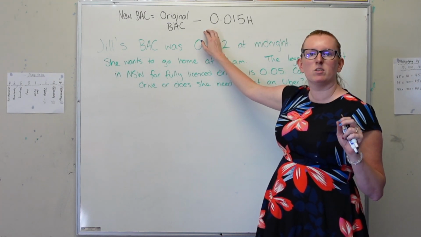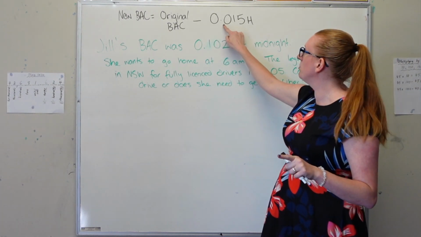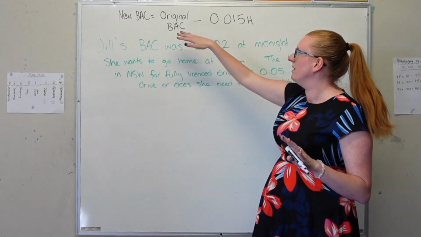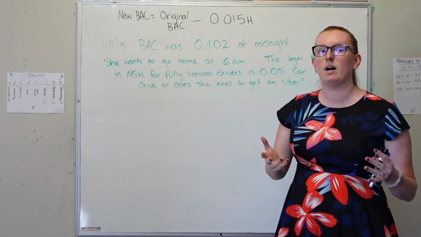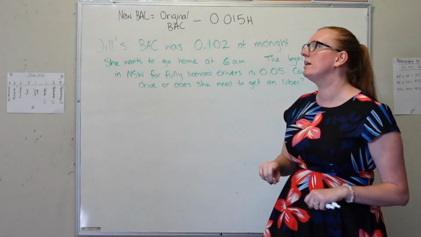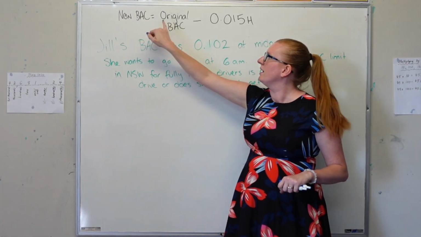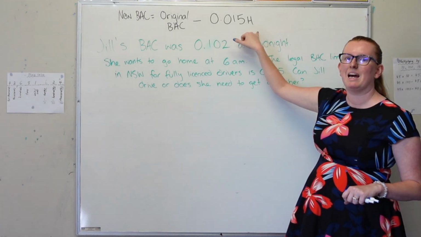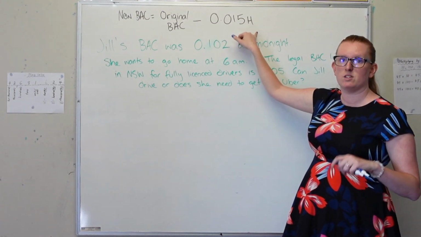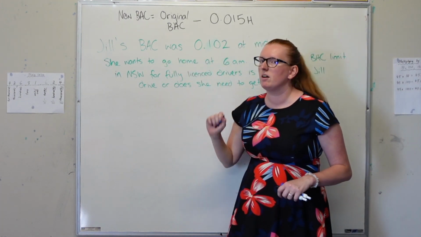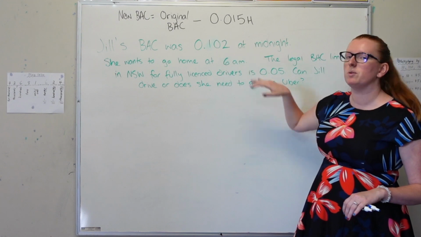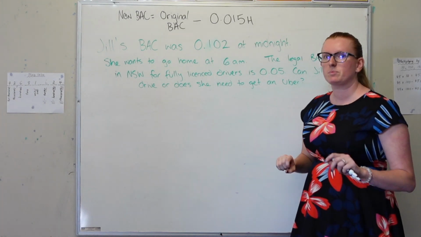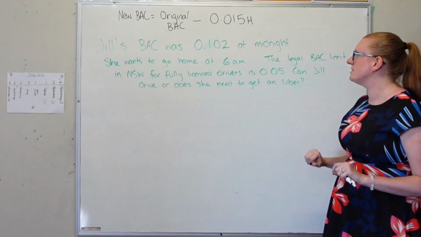So, blood alcohol concentration reduces at a rate of 0.015 per hour after you've stopped drinking. So, this here is a formula to calculate what a person's new blood alcohol concentration would be. Your new blood alcohol level is your original blood alcohol level minus 0.015 times H, H being the number of hours that it's been since you stopped drinking. Jill's blood alcohol concentration was 0.102 at midnight, and that's when she stopped drinking. Now she wants to go home at 6 o'clock in the morning, so she hasn't had anything to drink during those 6 hours.